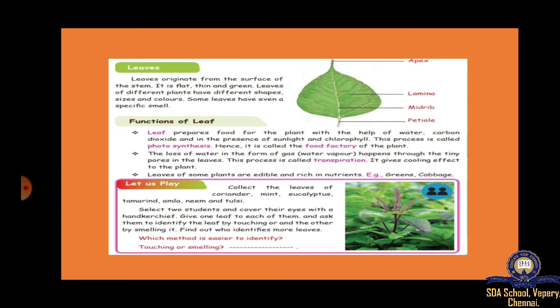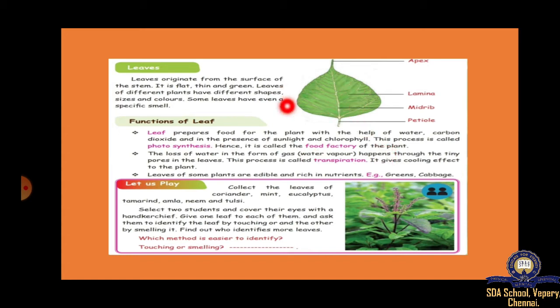It will prepare food in the process called photosynthesis. Photo means light, synthesis means preparing. So preparing food from light. That is the reason why the leaf is called the food factory of the plant.